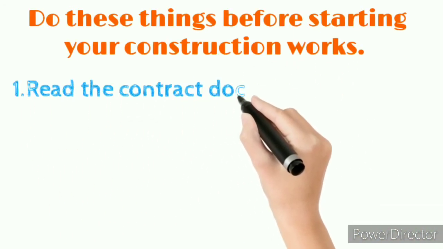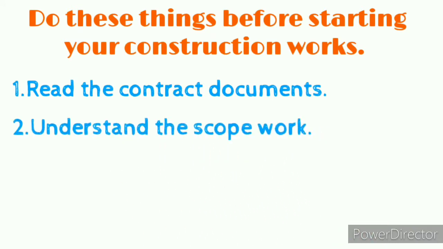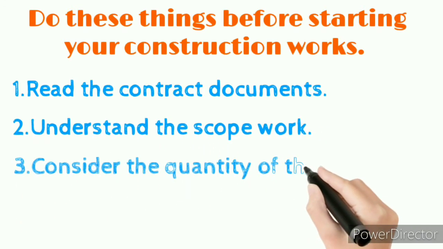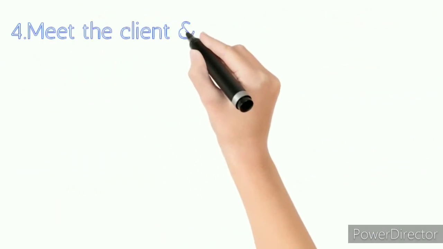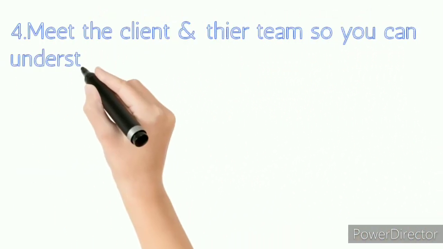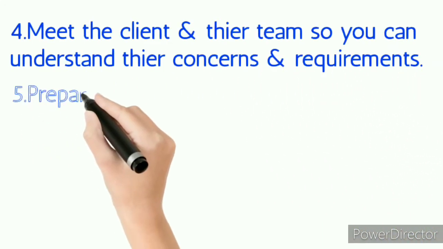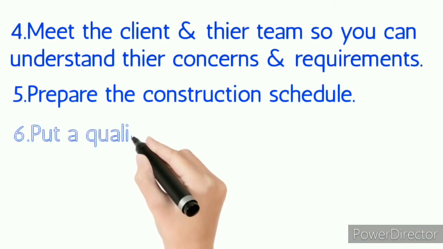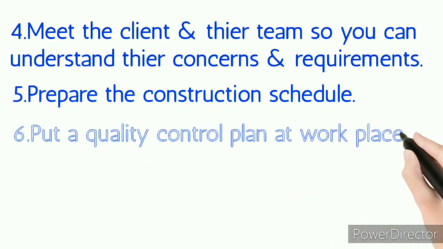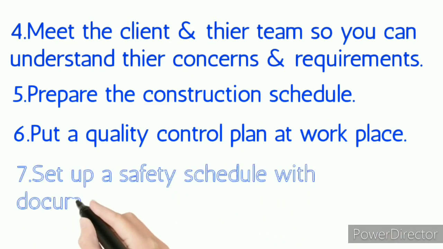1. Read the contract documents. 2. Understand the scope of work. 3. Consider the quantity of available resources. 4. Meet the client and their team so you can understand their concerns and requirements. 5. Prepare the construction schedule. 6. Put a quality control plan at workplace. 7. Set up a safety schedule with documentation.